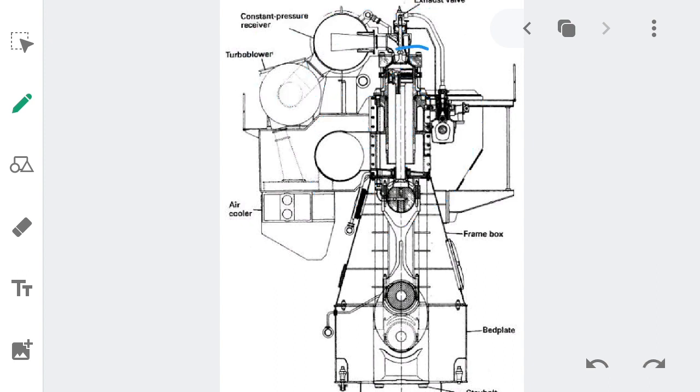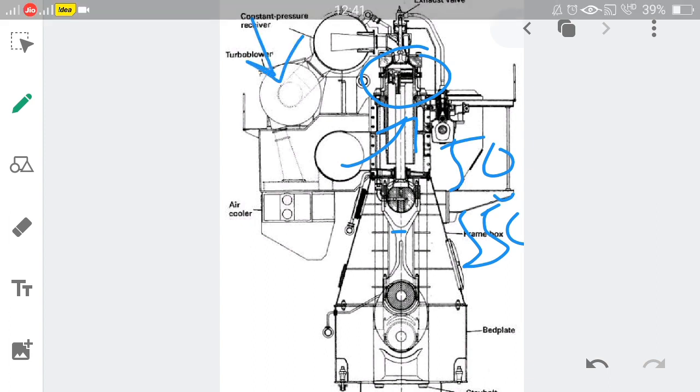So this is the piston that I have circled. The under piston space temperature will be around 50 to 55 degrees Celsius. This under piston space temperature may vary as per the ambient temperature, as I have discussed earlier, and the air inlet to the turbocharger will be around 40 degrees Celsius as per the ambient temperature.